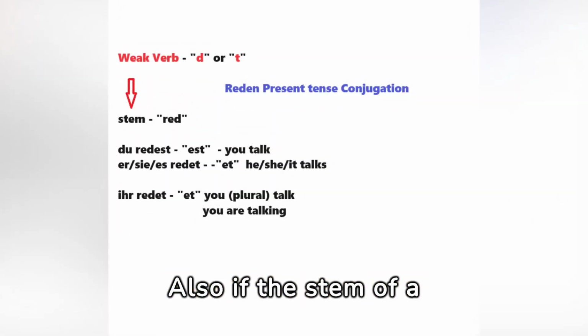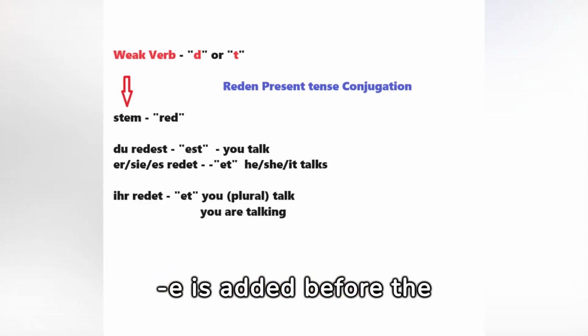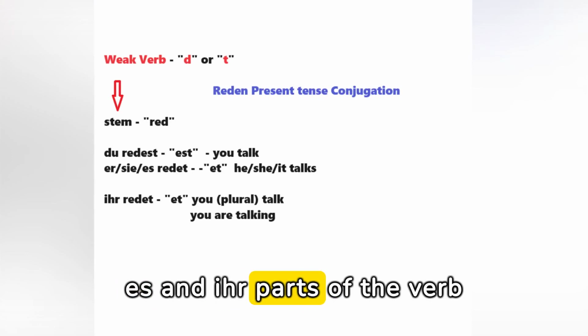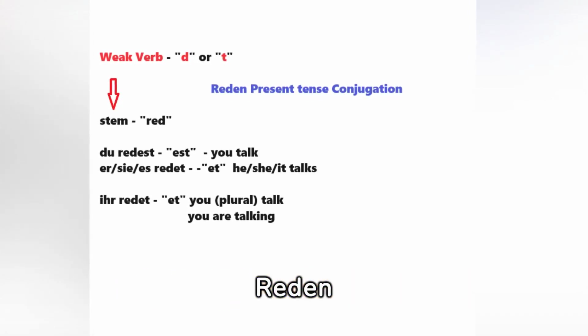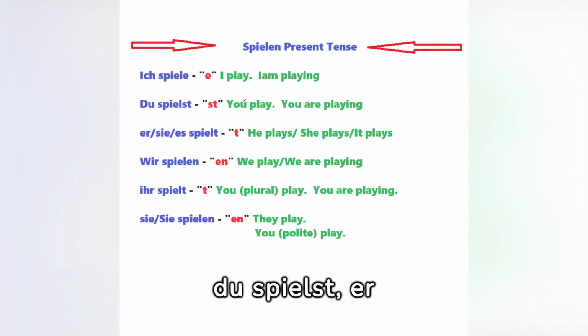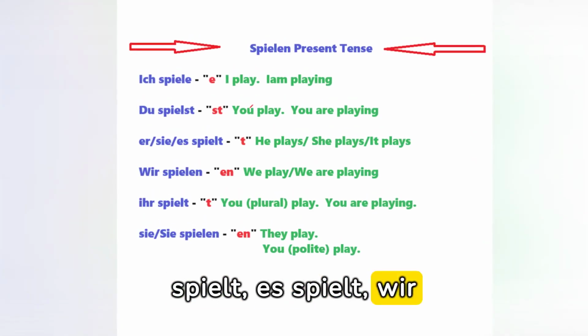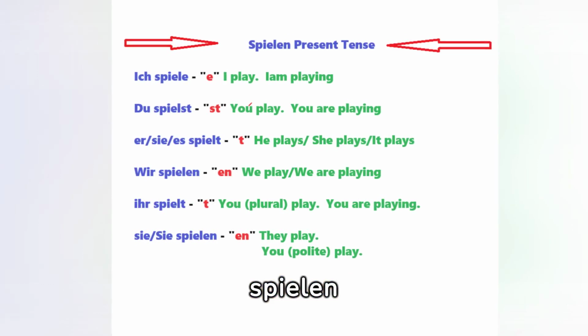Also, if the stem of a weak verb ends in d or t, an extra e is added before the usual endings in the du, er/sie/es and ihr parts of the verb to make pronunciation easier. Example: reden. Spielen present tense conjugation: ich spiele, du spielst, er spielt, sie spielt, es spielt, wir spielen, ihr spielt, sie/Sie spielen.